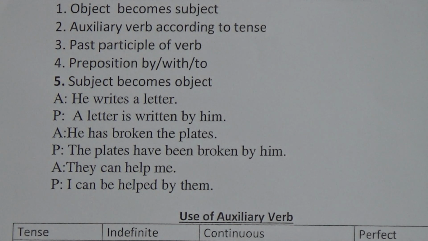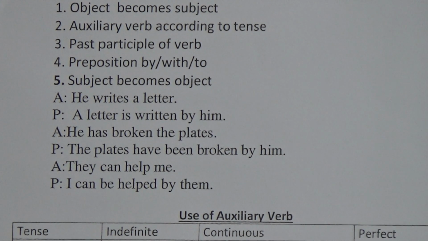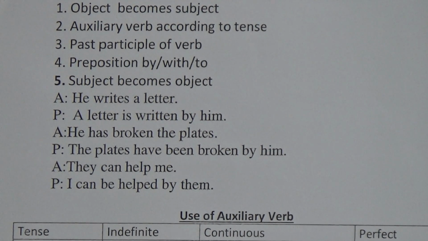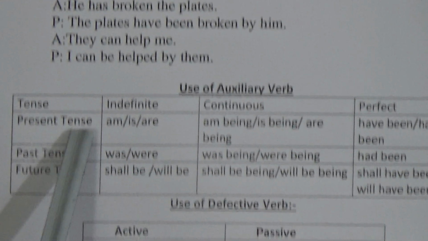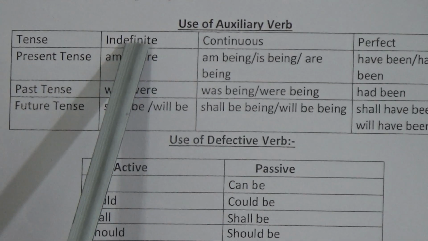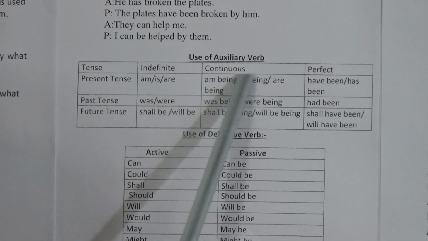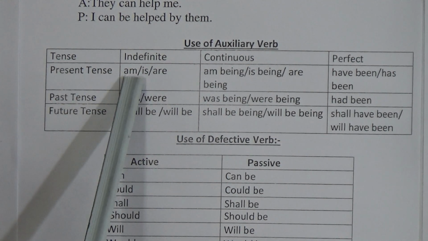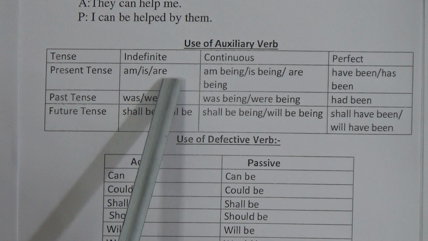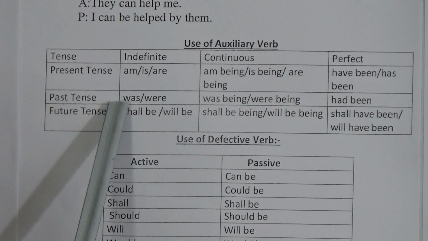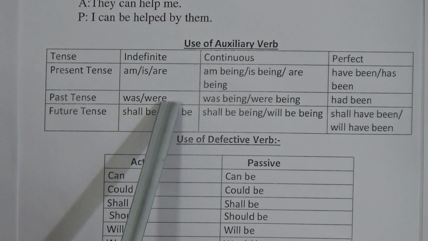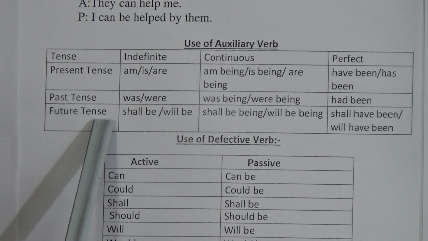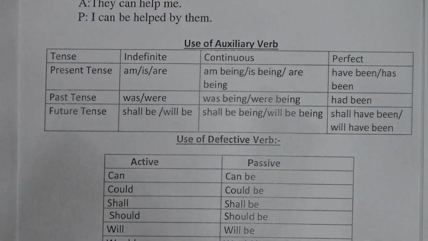Now if I give a list of auxiliary verbs in different tenses, it will be more clear to you. Name of the tense: present tense, present indefinite, continuous and perfect. So in present indefinite tense, the auxiliary verbs will be am, is, are. In past indefinite tense, the auxiliary verbs will be was and were. In future indefinite tense, the auxiliary verbs will be shall be and will be.